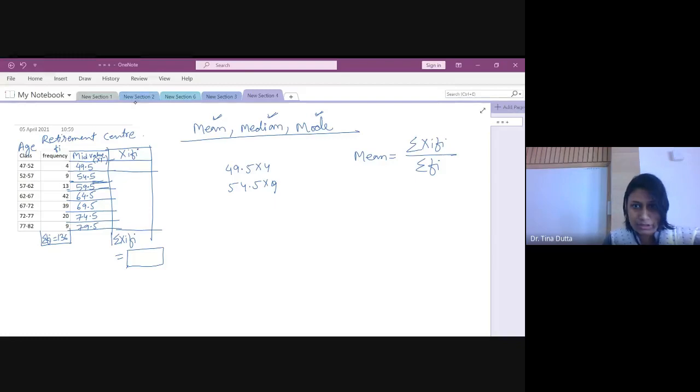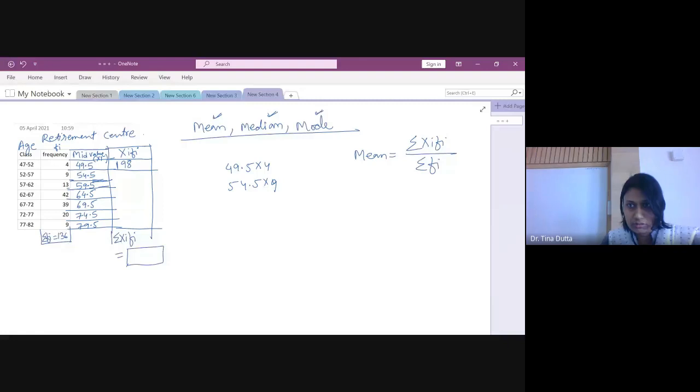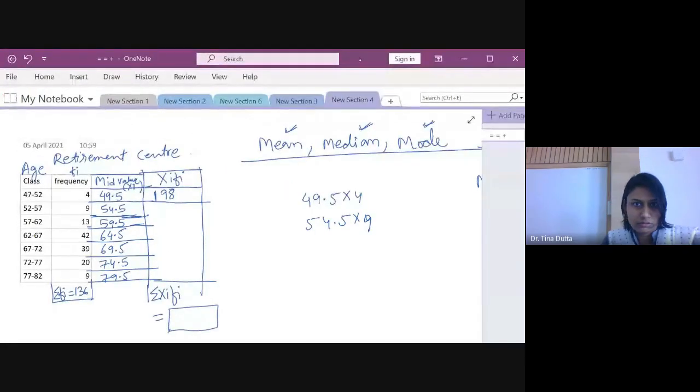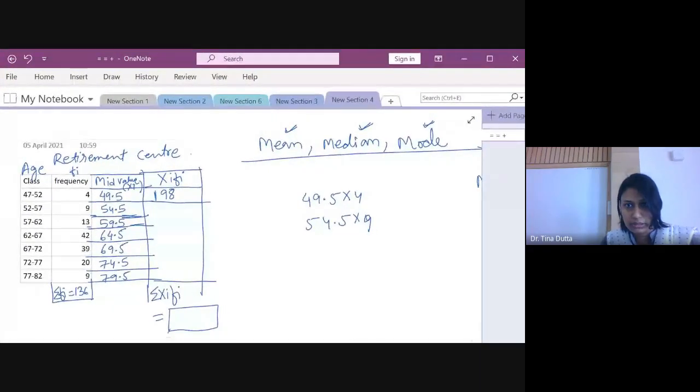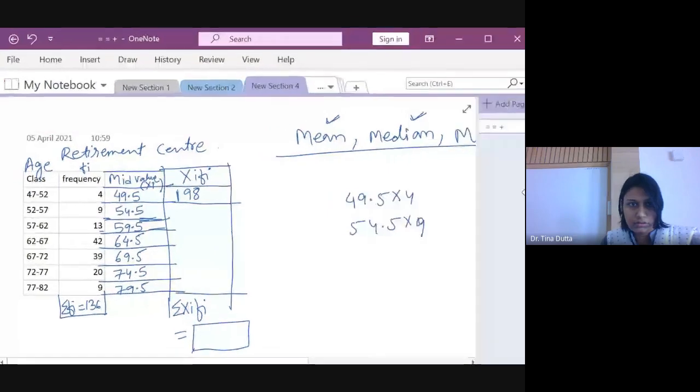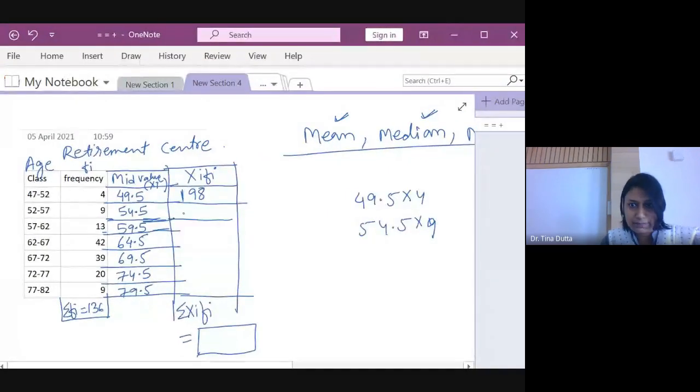So what I got here, the first one is 49.5 into 4, that is 198. And the next one is 490.5. So that is simply 54.5 multiplied by 9. Okay, Tushar doing. Okay, good. So this is for 490.5.